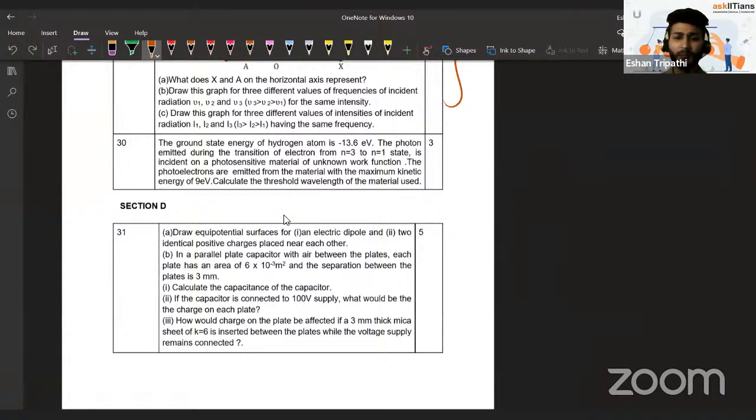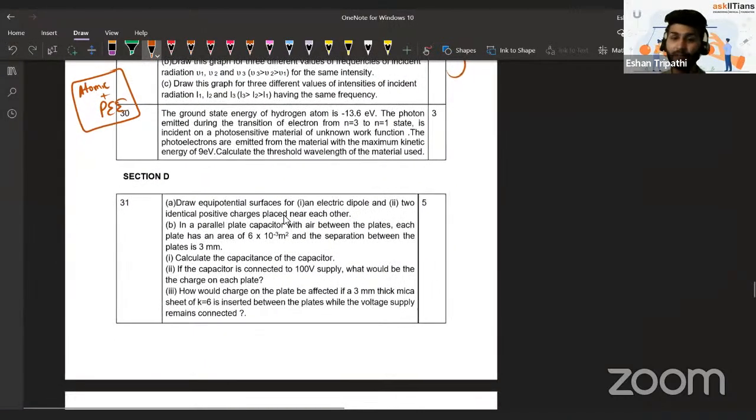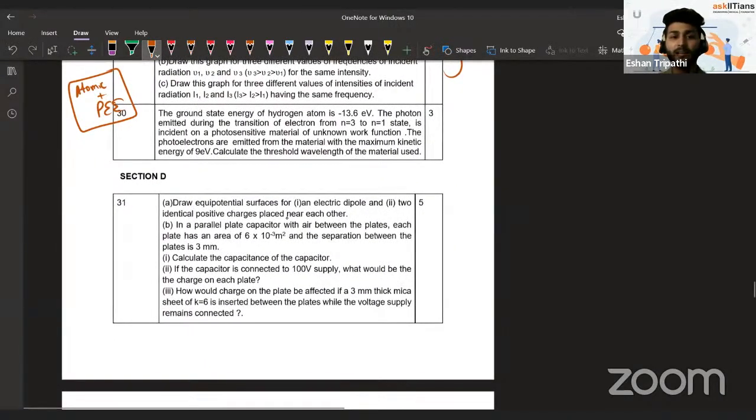And again, one question from photoelectric effect. It's a mixed question actually. First of all, they talk about atomic physics, and then they mix it to find the threshold wavelength of the material. So atomic physics plus photoelectric effect, a mixed question that I would say makes it a little difficult, with some hard-to-deal-with values also in the question, like minus 13.6 and 1, 2, 3. Generally, in these questions, we need to get the decimal places right.